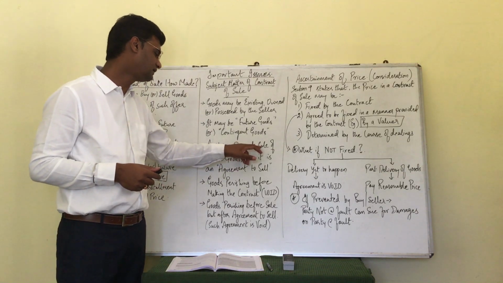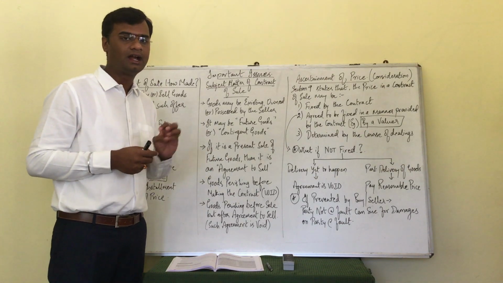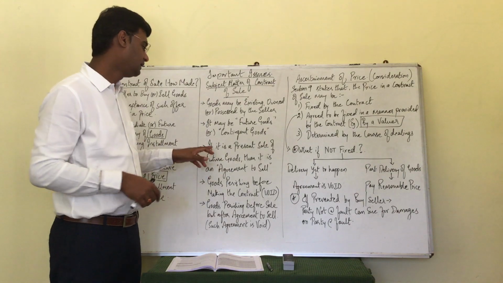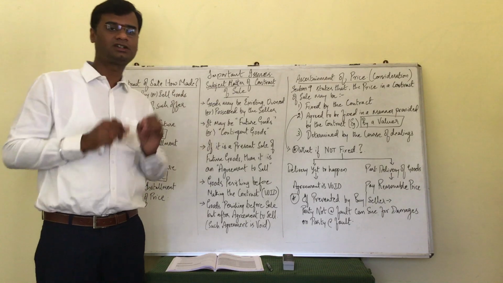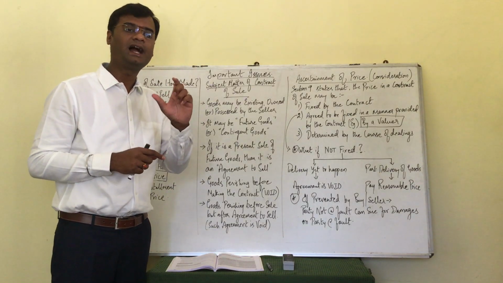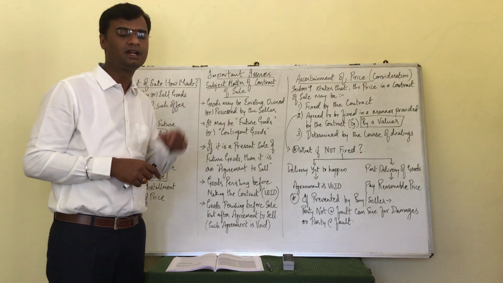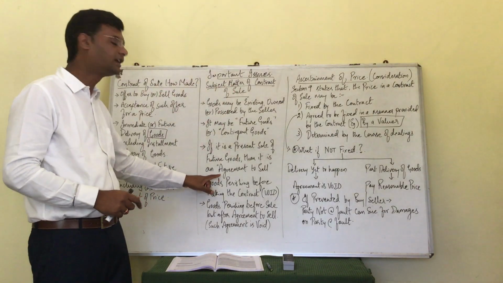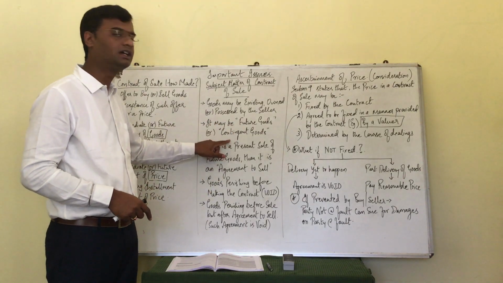If it is a present sale of future goods, I told you in one of the videos that actual sale of future goods is not possible. But if it is a present sale of future goods, then we can at the best term it as an agreement to sell, but not a sale. So it adds value to the point which I told in the previous sessions that actual sale of future goods is not possible. At the best, I can term it as just an agreement to sell, connecting with the point of future goods or contingent goods.